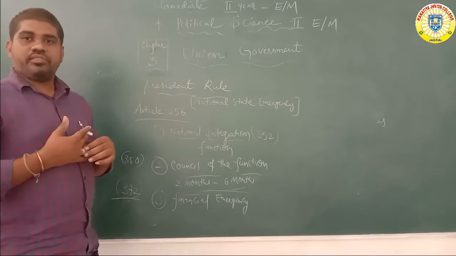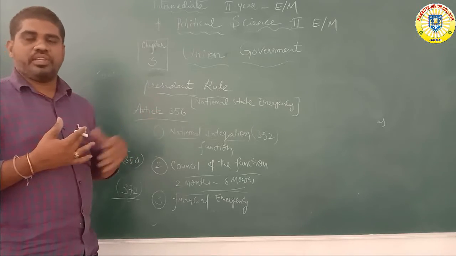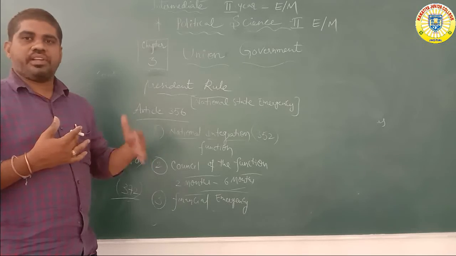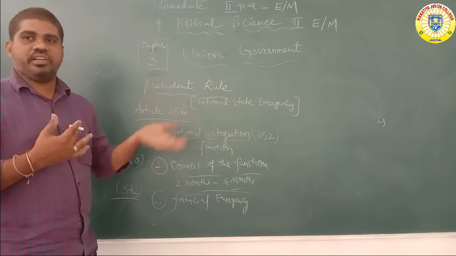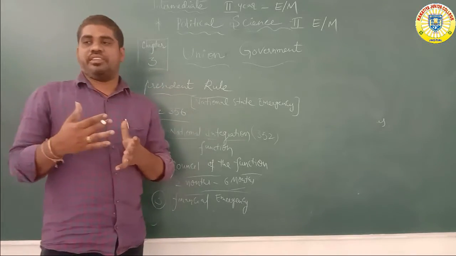Next, the Union Council of Ministers, head of the executive councils. Judges of all High Courts, Supreme Court judges, and the Comptroller and Auditor General officers, CAG.